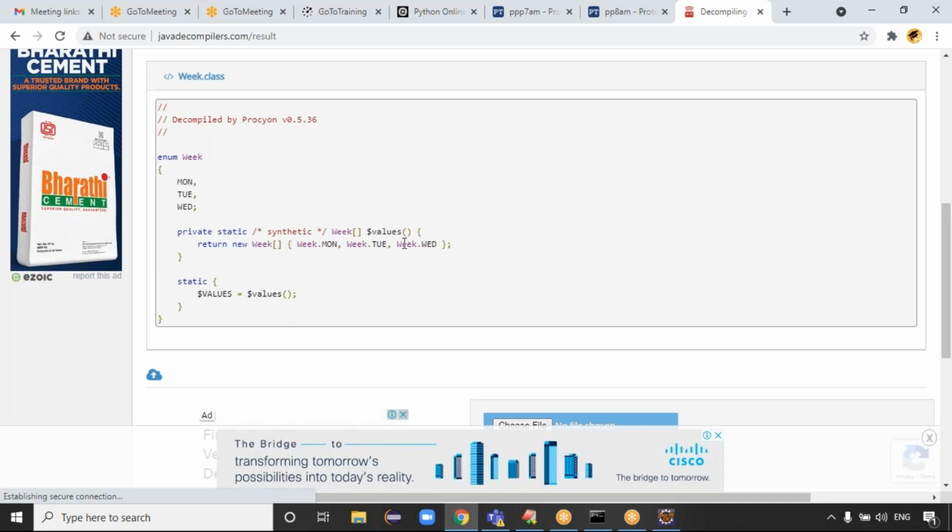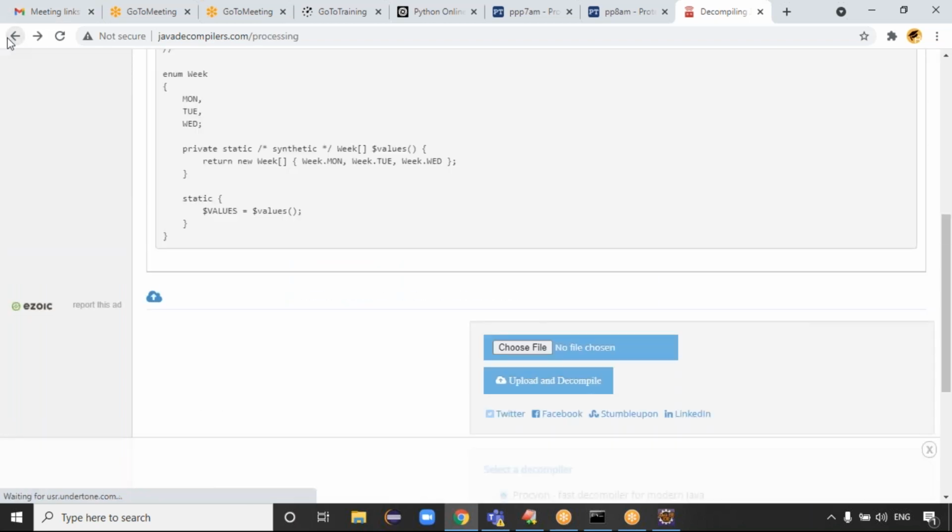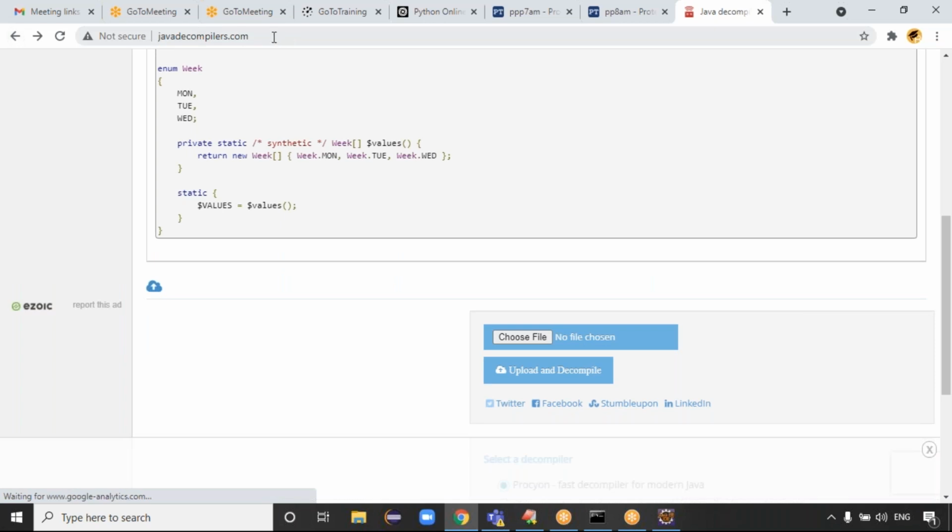Week.Monday, Week.Tuesday, Week.Wednesday. It's like the values method. It doesn't show public static final, right? It's not showing public static final. But if you need to see that information completely, no compromise, guys. I will show you that process.